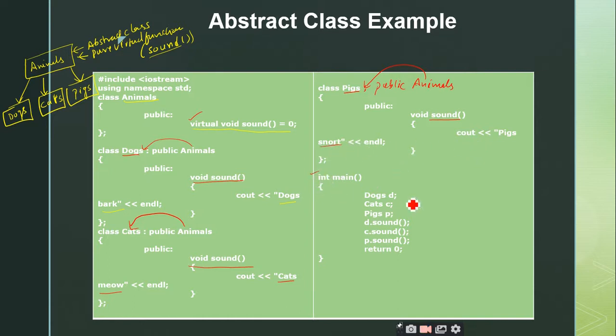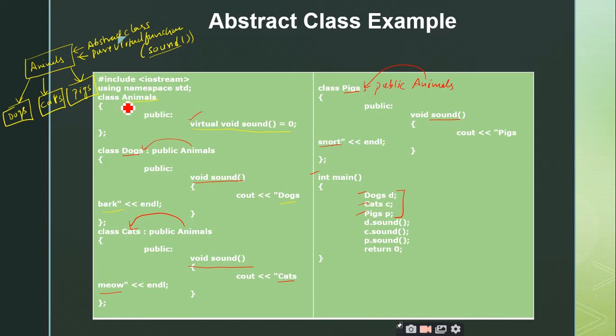Coming to the main function, I created 3 objects here. Is it possible to create the objects? Are these 3 statements correct, or does it give any error? Is it correct or not? It is correct, sir. Why? Because you are creating objects for the derived classes of the abstract class. Since you have given your own definition inside the derived classes for the pure virtual function, you are able to create the objects.